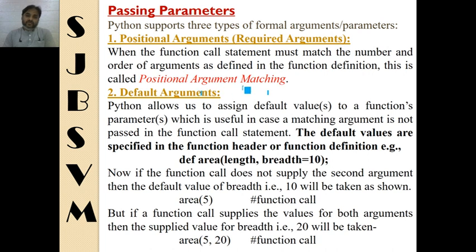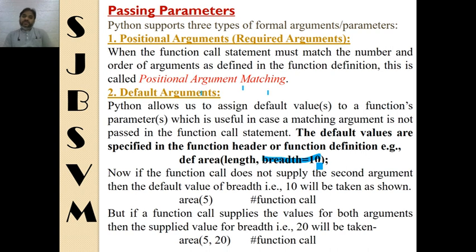Second one is default arguments. Default argument simply means if a function definition is having any argument which is assigned a value, then that argument is known as the default argument. Here you can see this breadth equals 10. This argument defined in the function area is a default argument. So what does it mean, default argument?